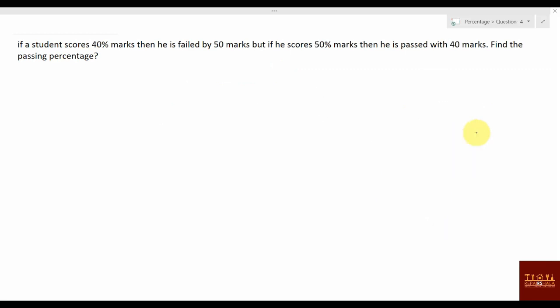Now next, a student scores 40% marks and he is failed by 50 marks. When we are dealing with these kind of questions, three cases are possible. Two conditions might be given: pass might be given, fail might be given, or pass and fail might be given. The two questions we have solved are based on this type, pass and fail. So this question also belongs to that type only, pass and fail.